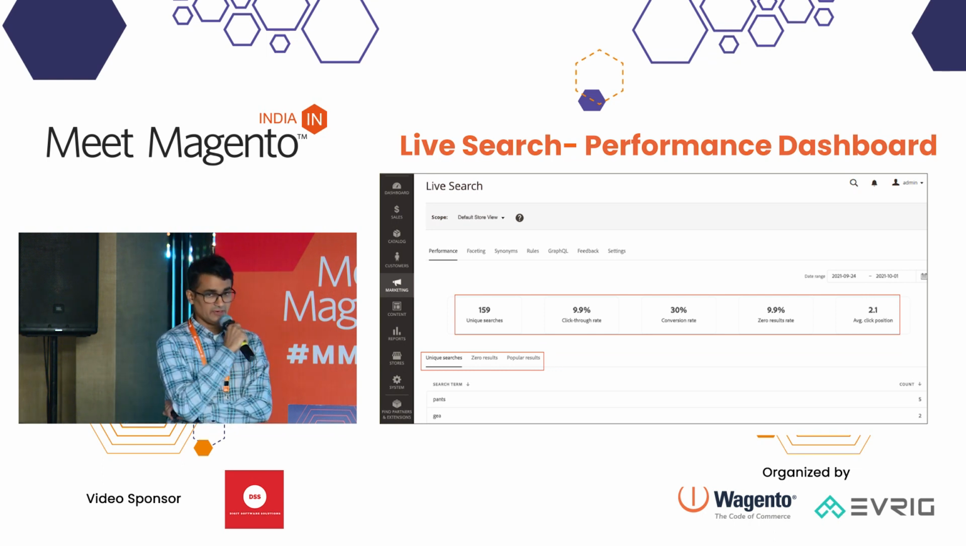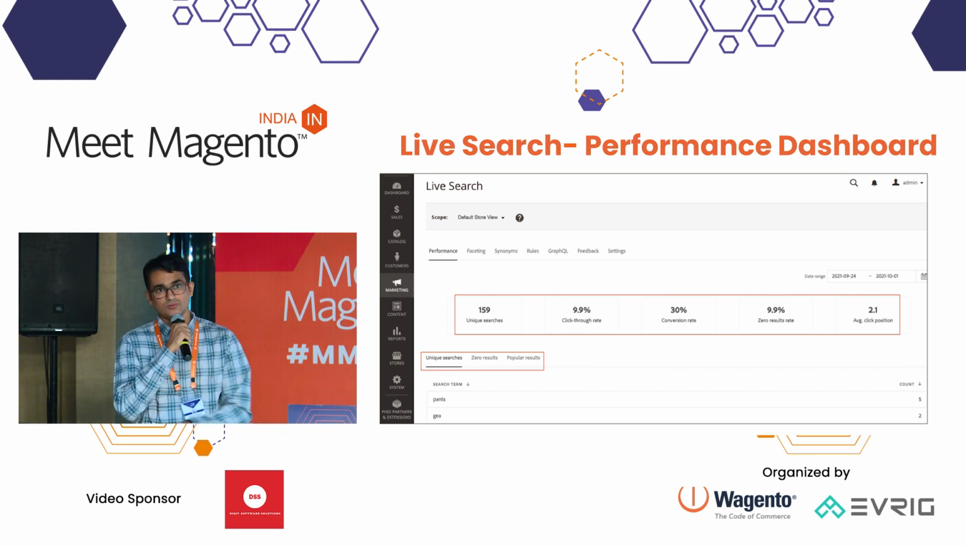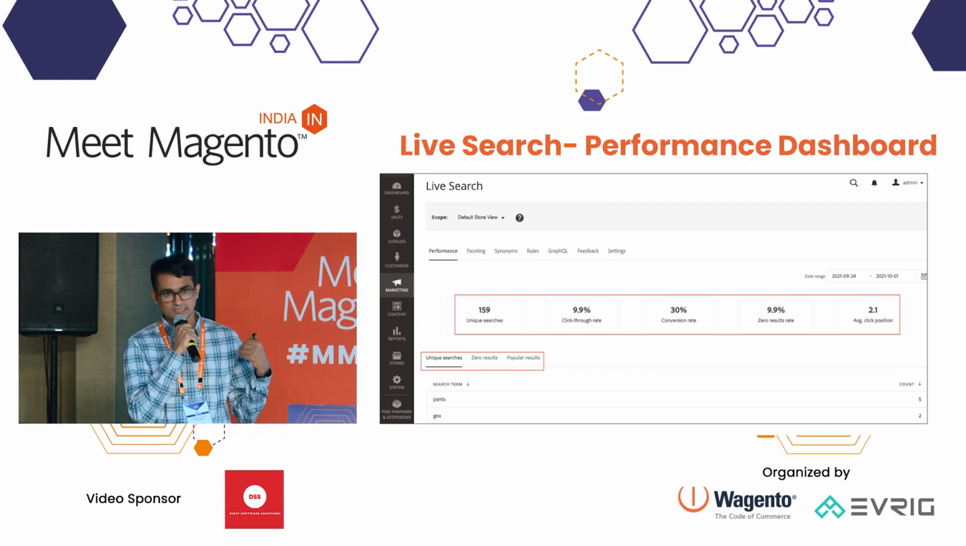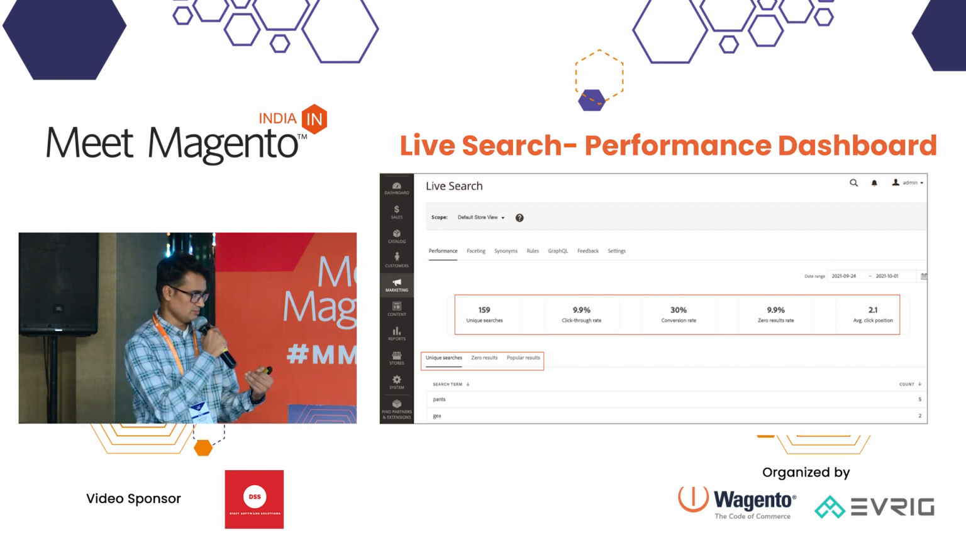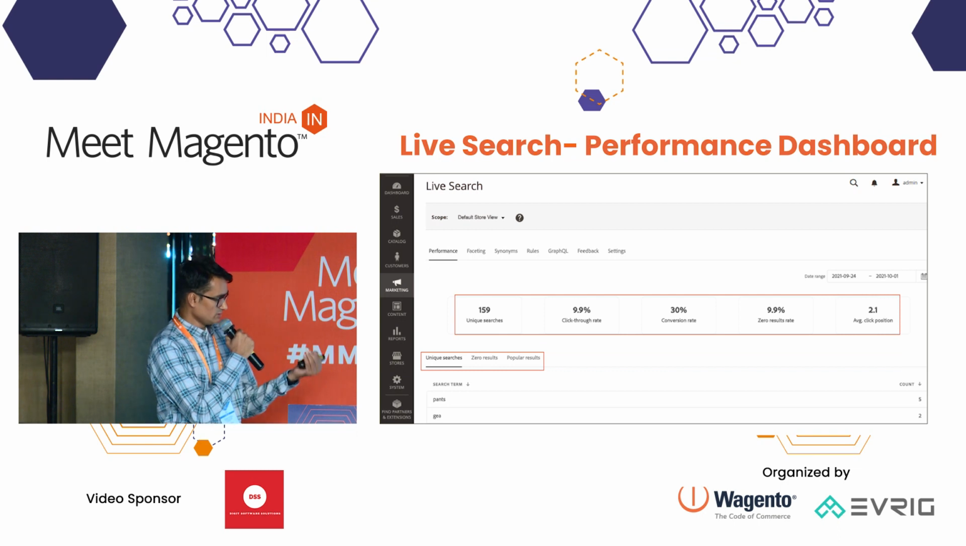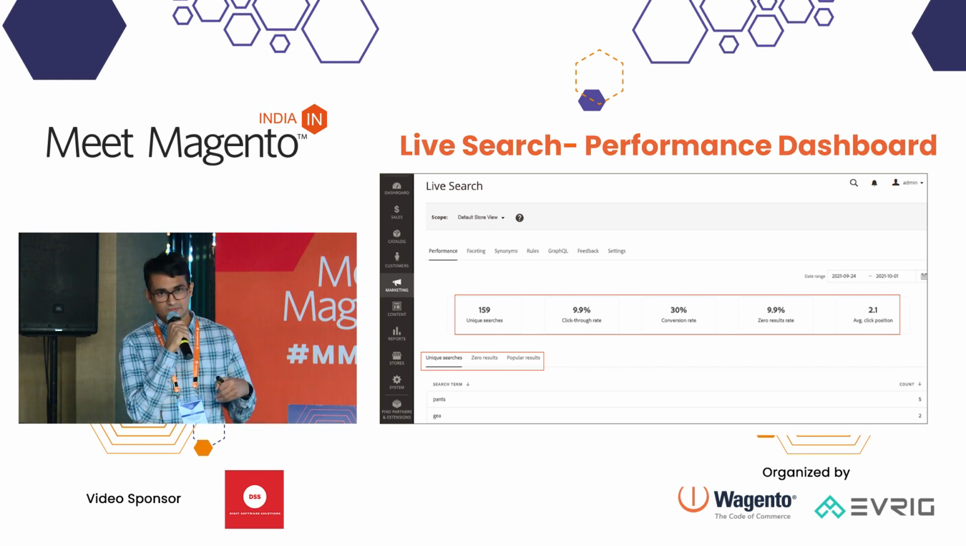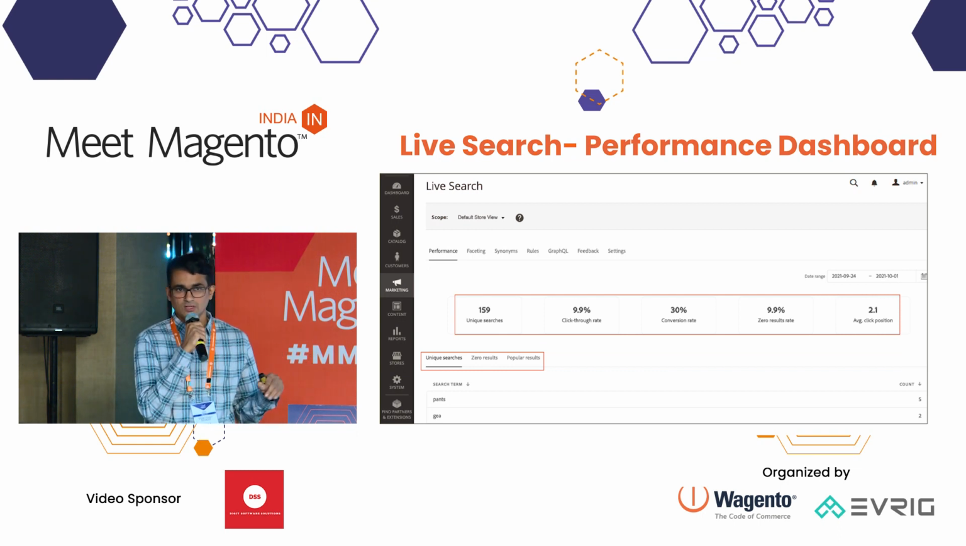Under unique search we can find the terms which are unique. Based on that you can take some action, like creating new products to sell to your customer, or creating synonyms so they can find the accurate products. And under zero results you can find the terms which are returning no results. Based on that you can also take useful action.